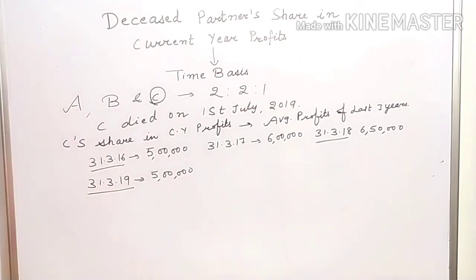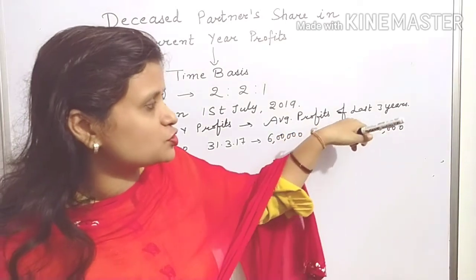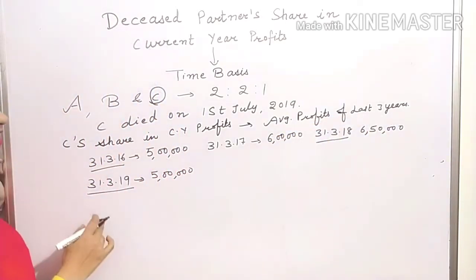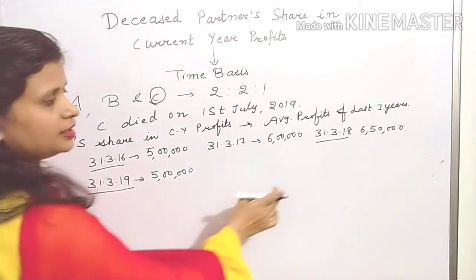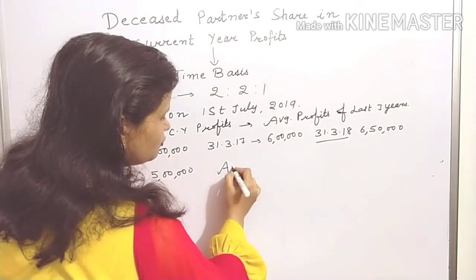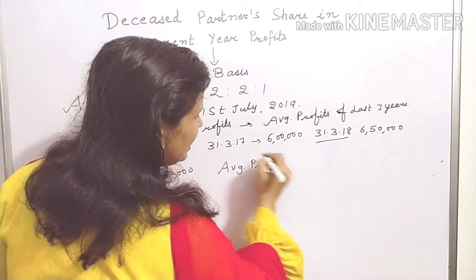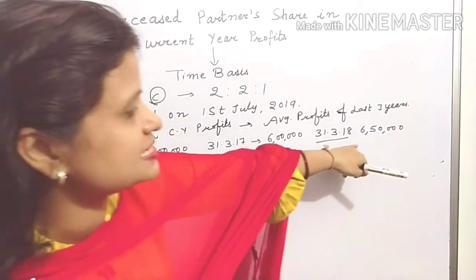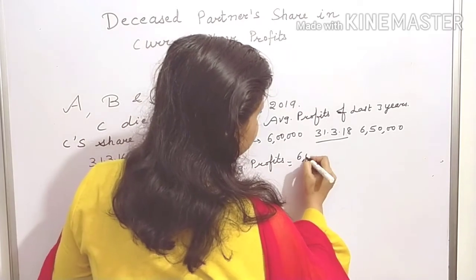Then which 3 years do you have to consider for calculating average profits? They have given average profits of last 3 years, so you will take the recent years, that means 31st March 2019, 18 and 17. So your average profit will be 6 lakh plus 6 lakh 50,000 plus 5 lakh divided by 3.